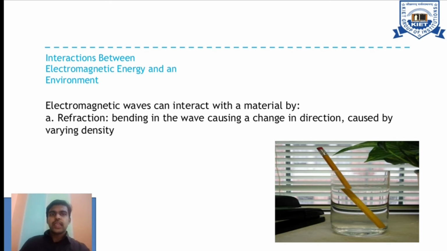Here comes the interaction between electromagnetic energy and the environment. First thing is, electromagnetic waves can interact with the material. For example, the first thing is refraction. Bending of the wave causes a change in direction, at the same time varying the density. So what is the interaction between electromagnetic energy and the environment? As I already mentioned in a previous slide, what is the interaction between humans, the environment, animals and the electromagnetic energy. But the major point is, bending of the wave causes a change in direction.